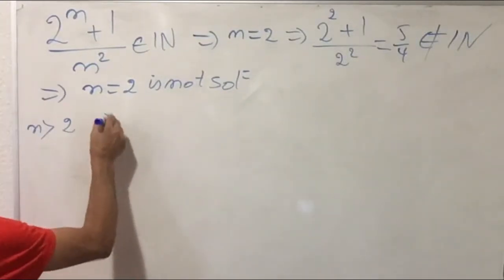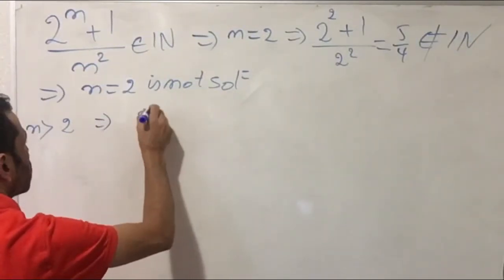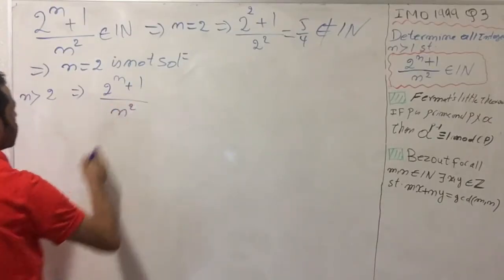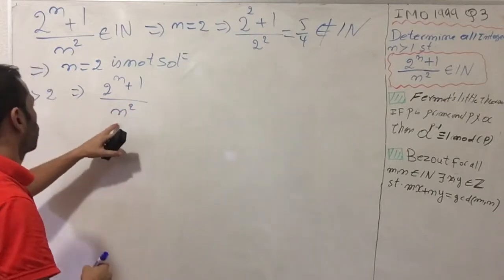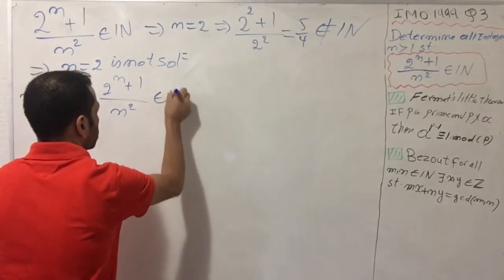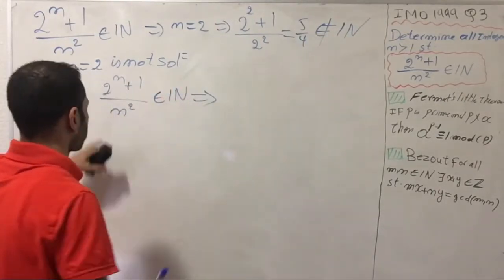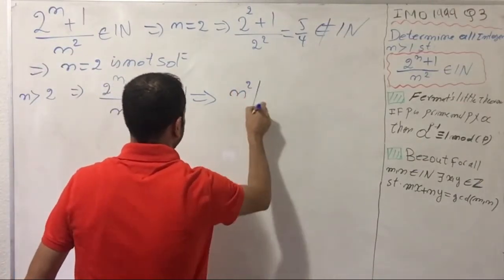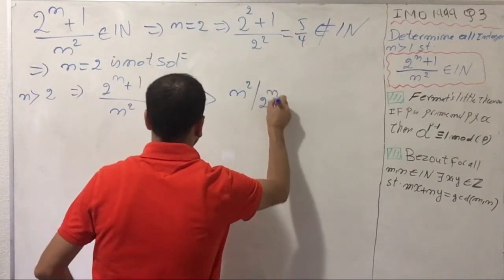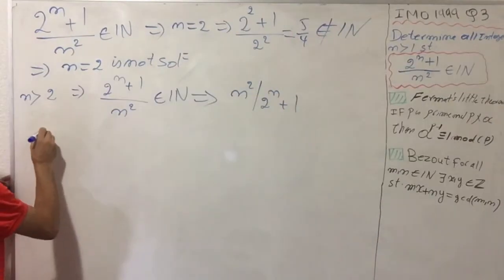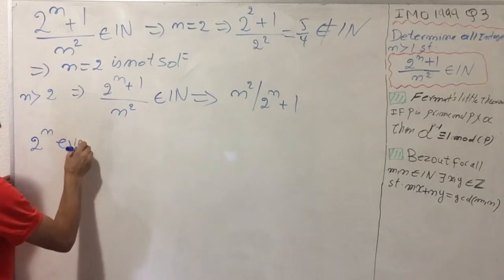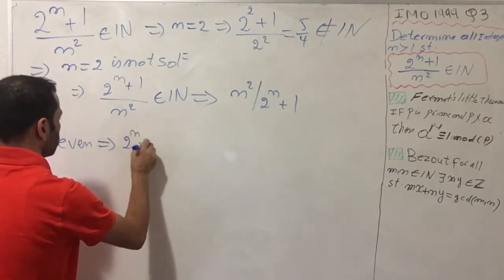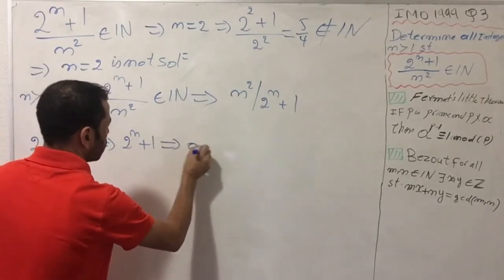As a condition, 2^n + 1 over n squared is a natural number. That means n squared divides 2^n + 1. Now 2^n is an even number, which implies 2^n + 1 is an odd number.